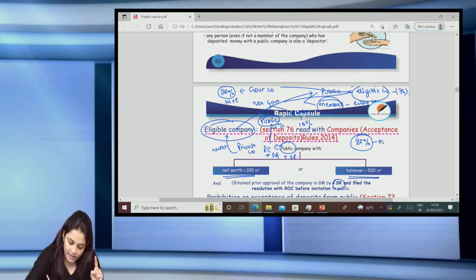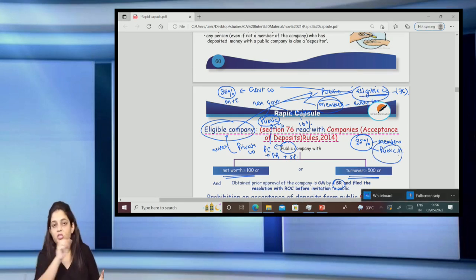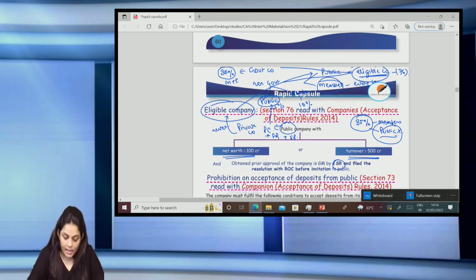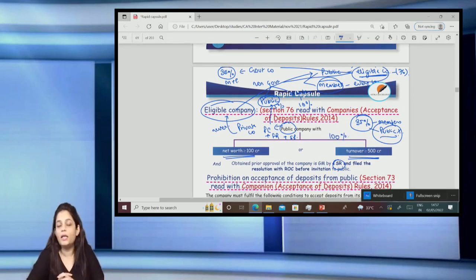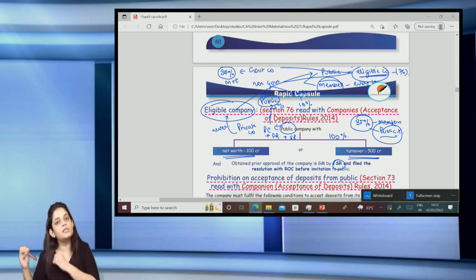Well, this 35% is from members. Why? Because from public they cannot accept. Do not forget this, because except eligible companies, no one can accept deposits from the public. So this is 35% from the members. They are not allowed to accept deposits from the public. I hope it's clear to all of you. And if it is a private company, then in that case it is how much? 100% of, again the same, paid up capital, free reserves and securities premium.